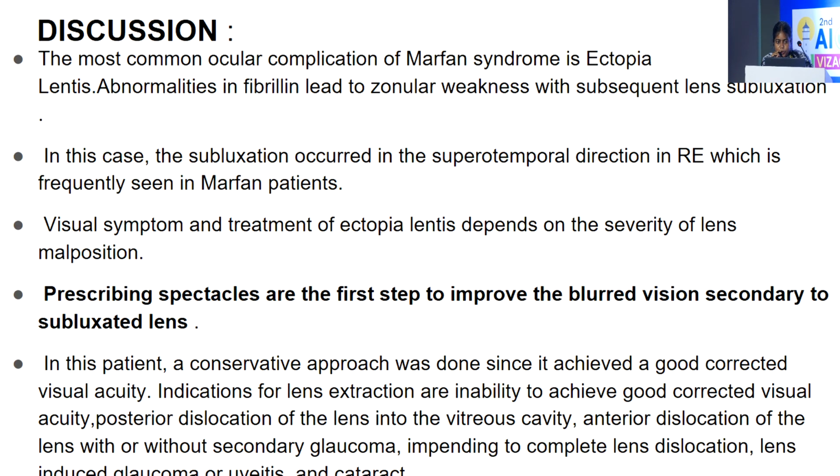Discussion. The most common ocular complication of Marfan syndrome is ectopia lentis. Abnormalities in fibrillin lead to zonular weakness with subsequent lens subluxation. Visual symptoms and treatment of ectopia lentis depends on the severity of the lens malposition. Prescribing spectacles are the first step to improve the blurred vision secondary to subluxated lens. In this patient, a conservative approach was done since it achieved a good corrected visual acuity.